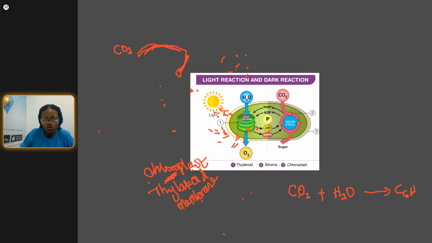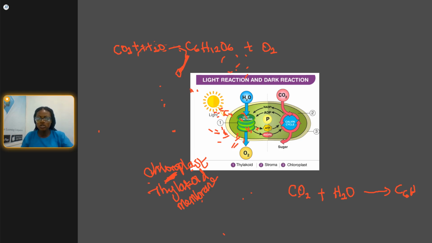We have CO2 plus H2O, which is the water molecule. So it gives glucose, C6H12O6, plus oxygen. Oxygen is given off.